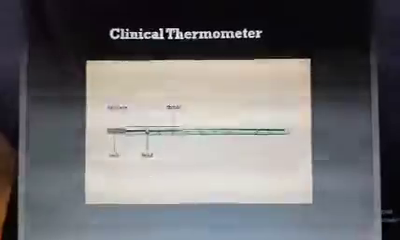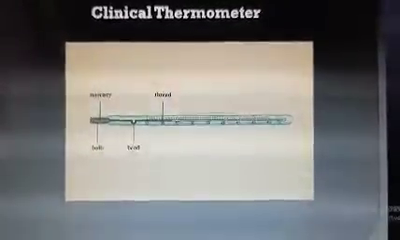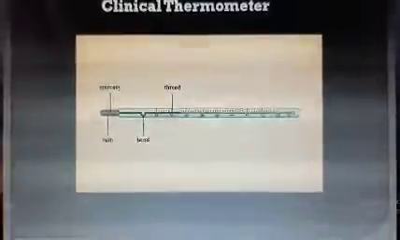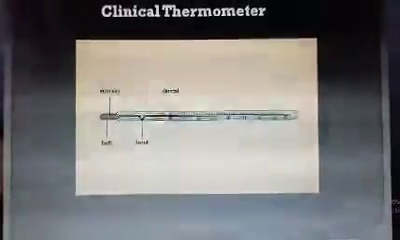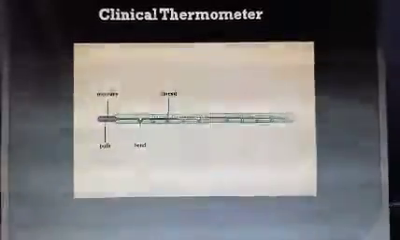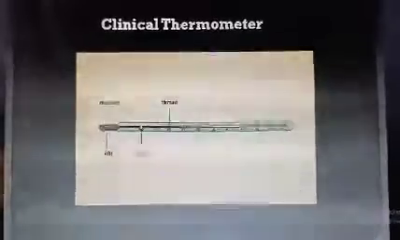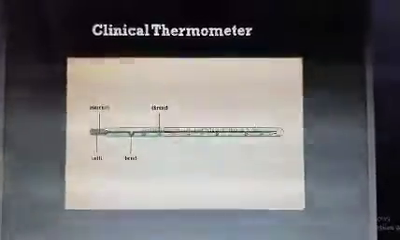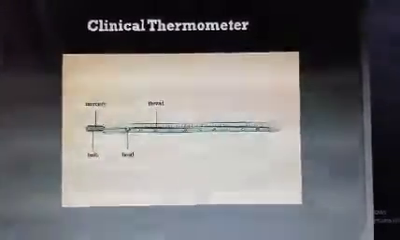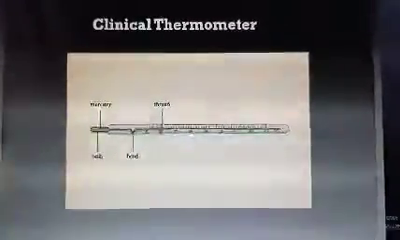So what is the function? The function is that the kink prevents the backflow of the mercury when it is removed from the mouth of a patient. We have to remember that the laboratory thermometer does not have any kink, so it cannot be used for measuring the human body temperature. When you remove it from the mouth of the patient, the mercury level will immediately fall down and it will give an inaccurate measurement of the temperature.